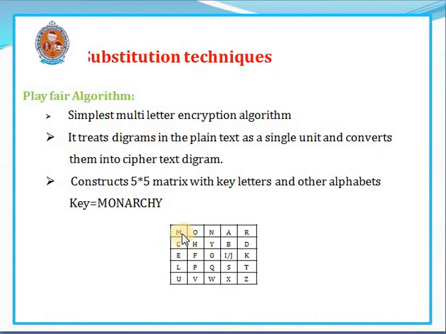The first letters are monarchy, that is the key, arranged. After that, we have to write the remaining English alphabets. Already A is there in the key, so we start with B. C is already there in the key, so the next letter will be D. Next letter will be E, next letter will be F. Like that, we have to write all the English alphabets in the cells. Remember, I and J both will be written in one cell. So this is what we know as the 5 by 5 matrix used in the Playfair algorithm.